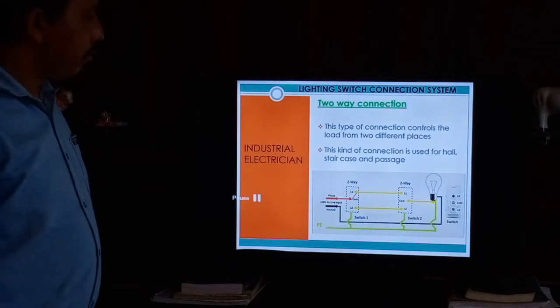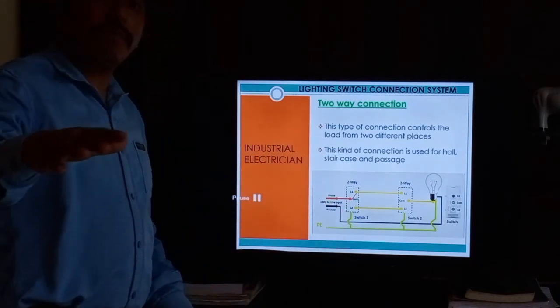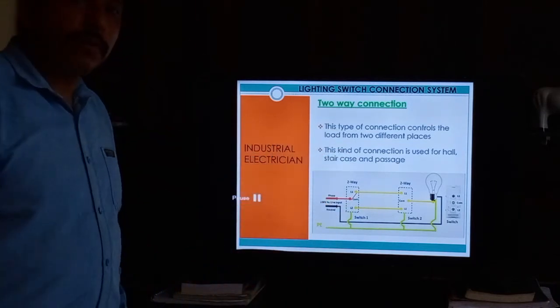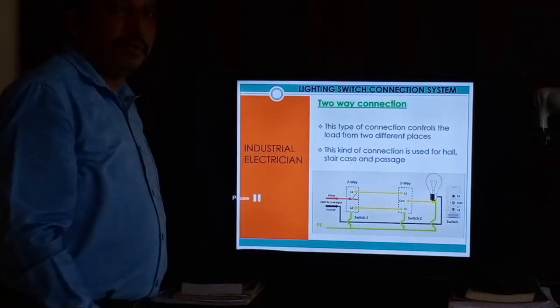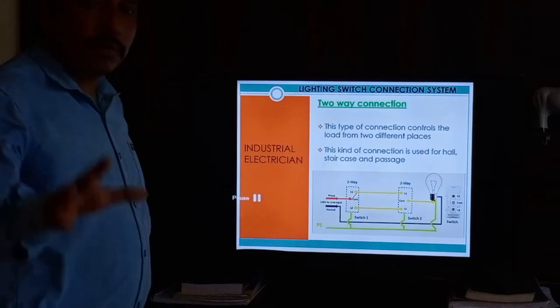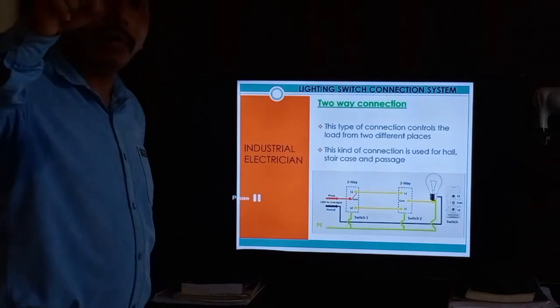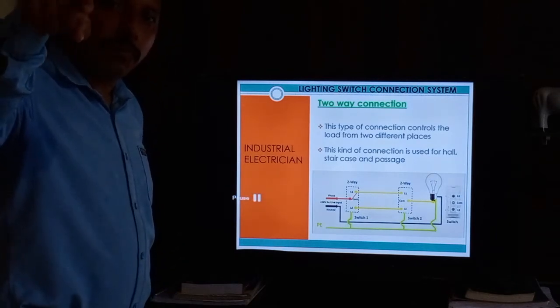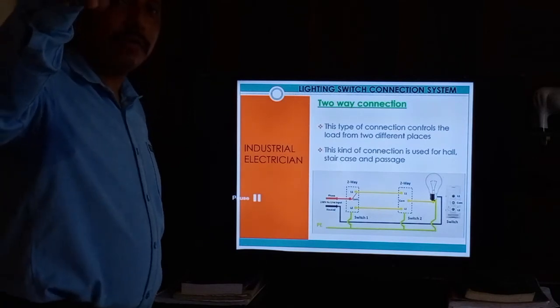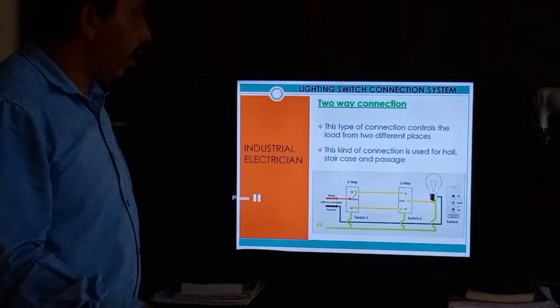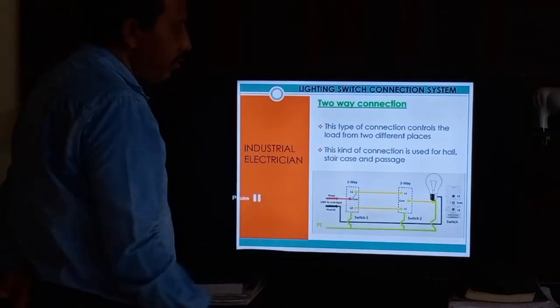Both sides there is no fixed direction of on and off. Sometimes the downside is on, sometimes the upside is on. So this is no direction, but a one-way switch has only one direction. On means you push the downside. If you push the upside of the switch, it means off. That is a one-way switch. But we do not have that system here.